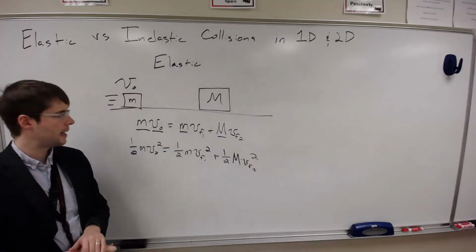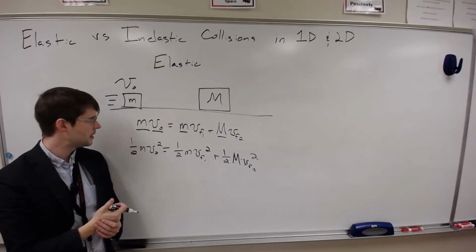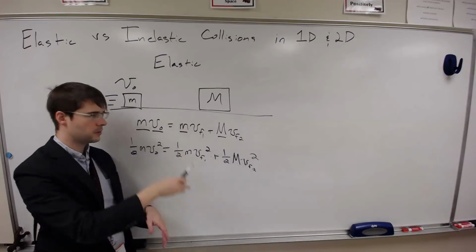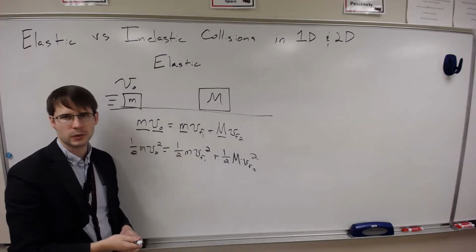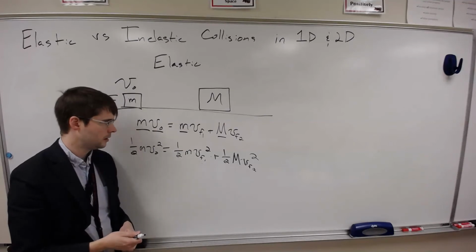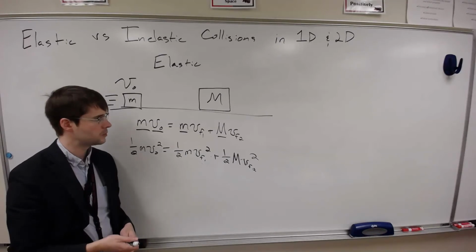Just like this. And I know this is not the most fun equation to look at, solving this system of equations, but it's certainly doable. You just solve for one of these, plug it into the other one, whatever method you like to use for your systems of equations, that's the one that I would suggest that you go with here. It gets a little bit messy, but it is certainly a doable project at this point.